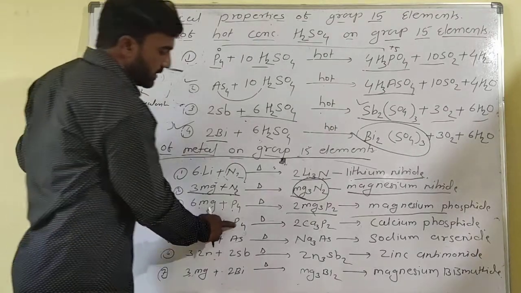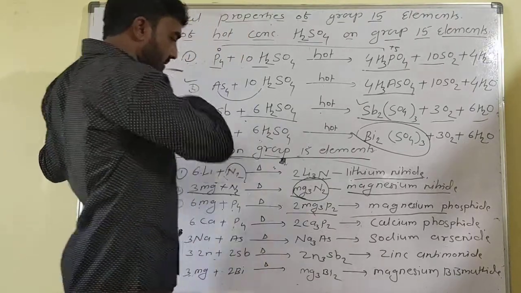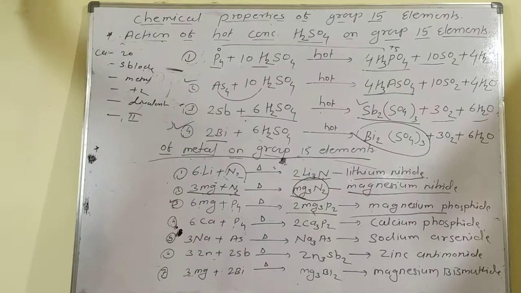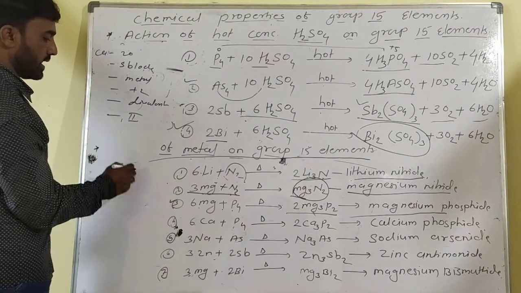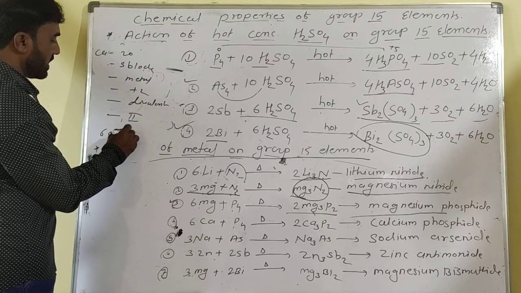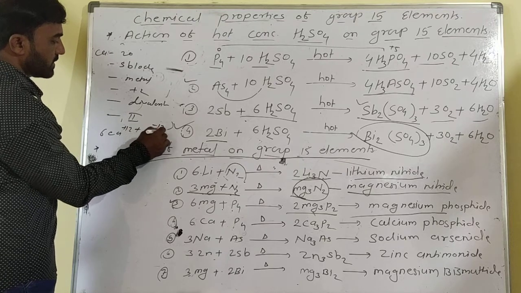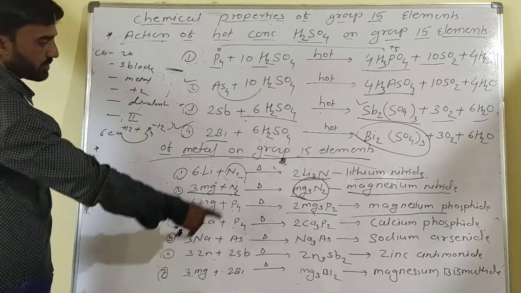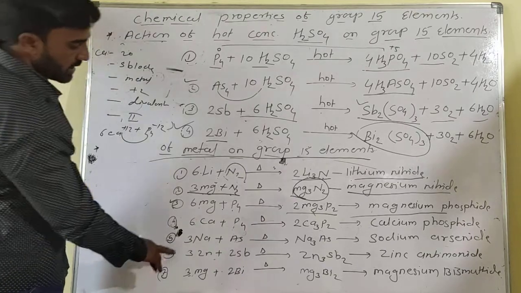So calcium reacts with P4 to form Ca3P2, calcium phosphide. 6 calcium means plus 12 oxidation state, reacting with P4, that is minus 12, so they combine to form Ca3P2. Calcium phosphide is formed.